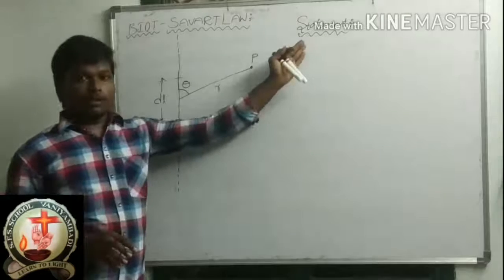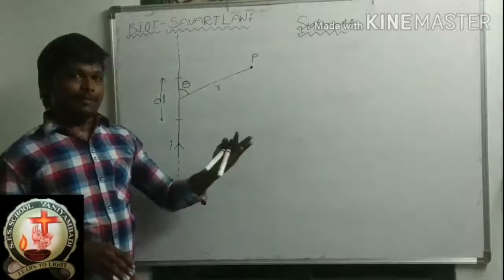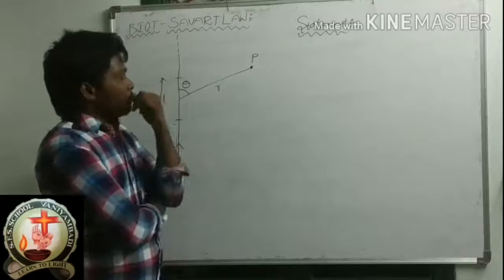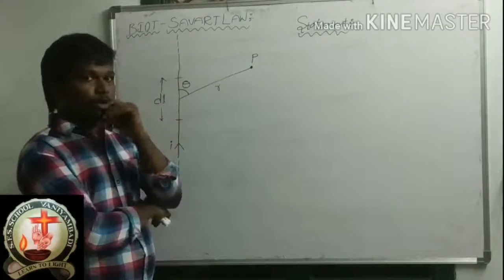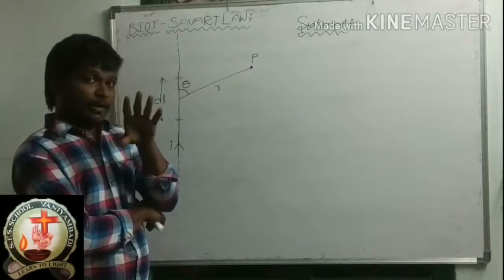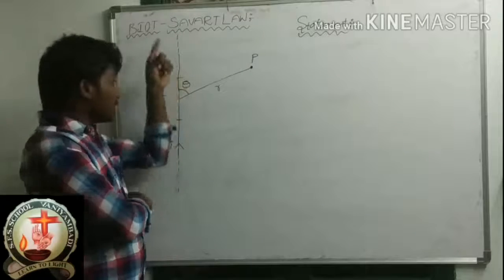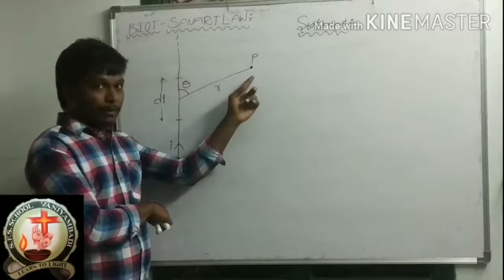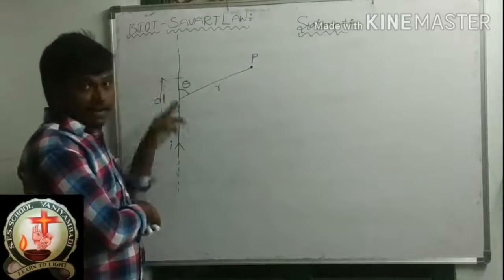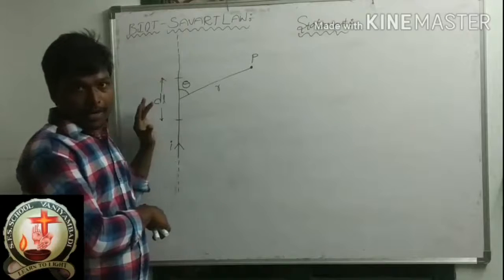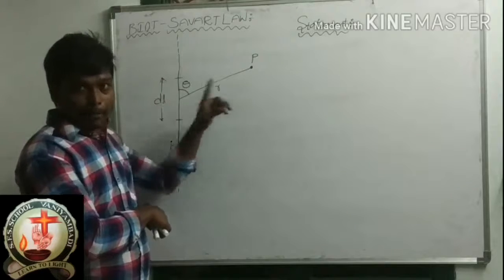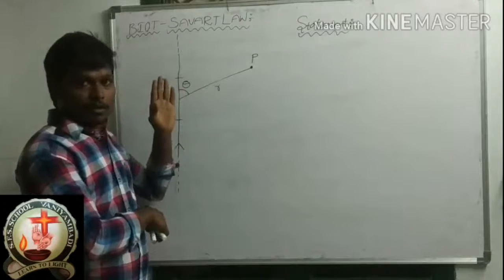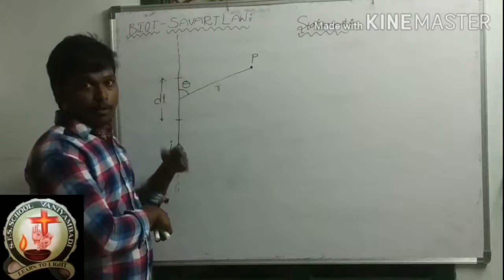First of all, before starting this statement, I would like to tell you one more point here. At this point P, what are you going to find? The magnetic field of this small element, not for this total electrical wire. First you can find this small element's magnetic field at point P. After that you can find the total magnetic field of that electric wire by the use of the small element magnetic field.